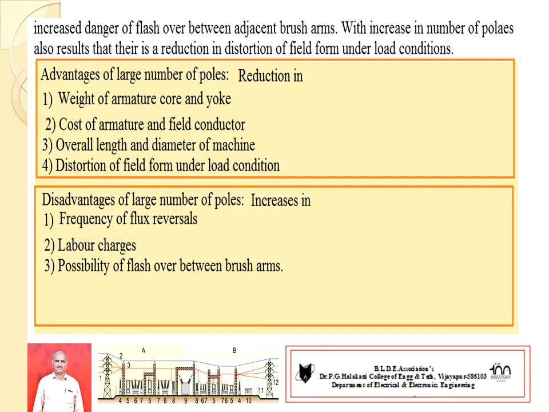At the same time, it also results in some disadvantages. An increase in number of poles results in an increase in frequency of flux reversals, an increase in labor charges, and an increase in possibility of flashover between brush arms.